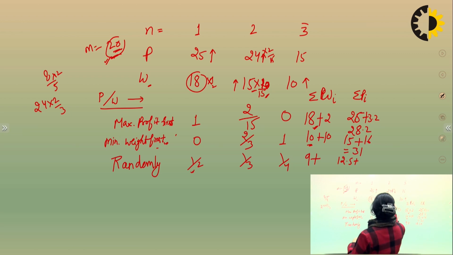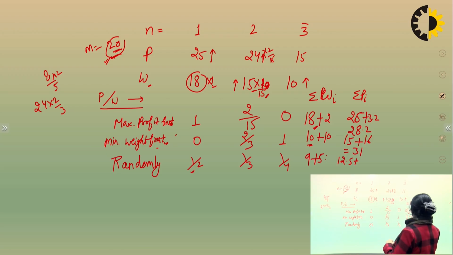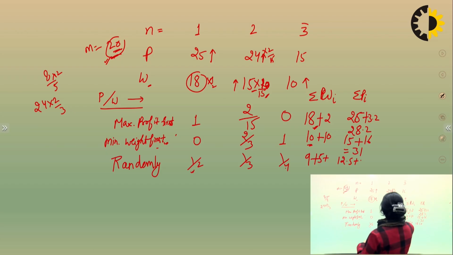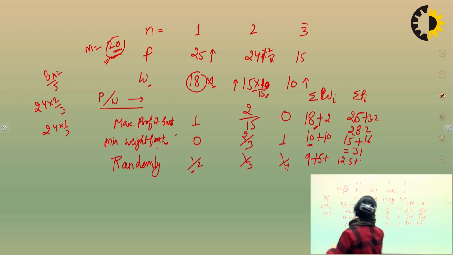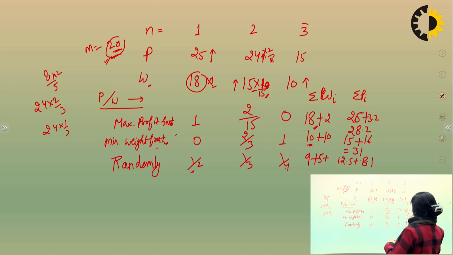Next, 1 by 3 means 5, and next is 10 by 4, and how much will the profit be when you took 1 by 3? 24 into 1 by 3, 8, right?